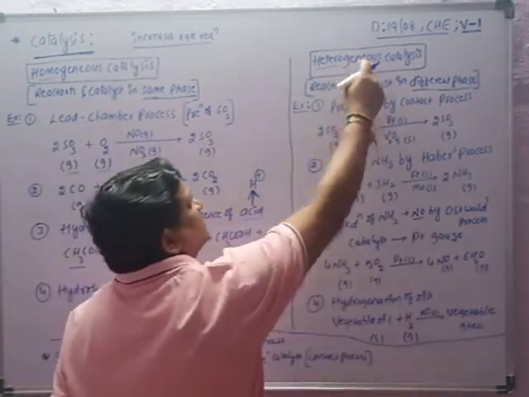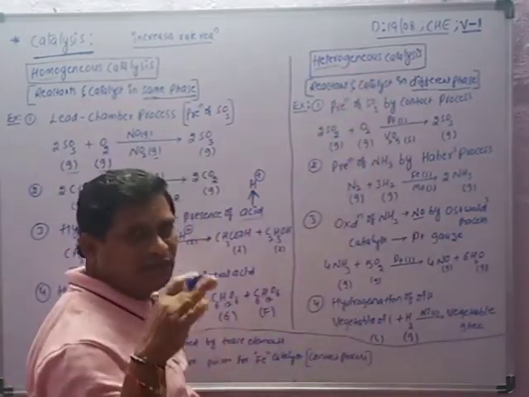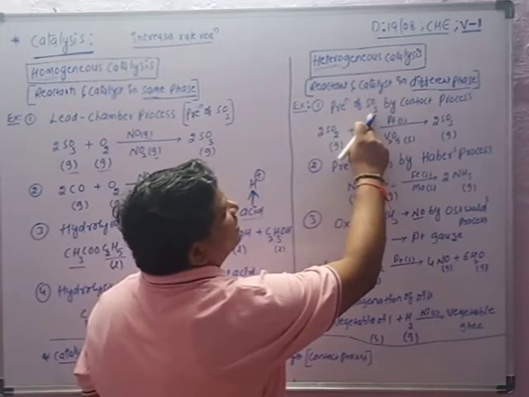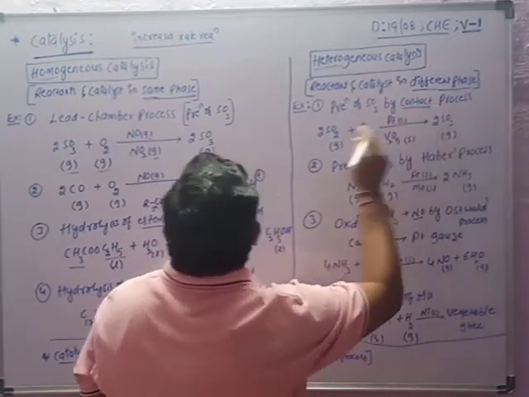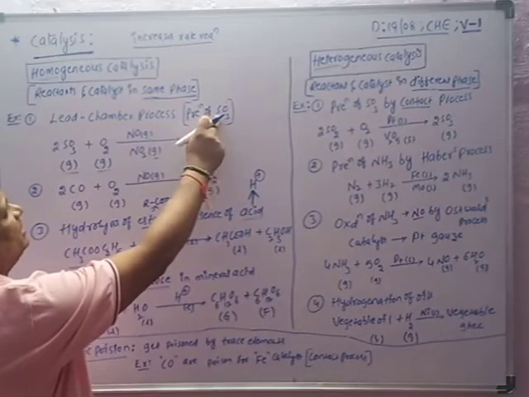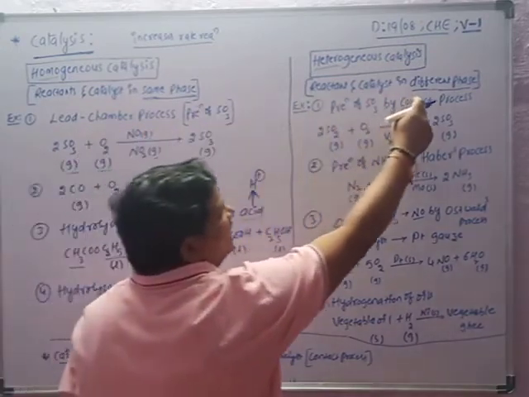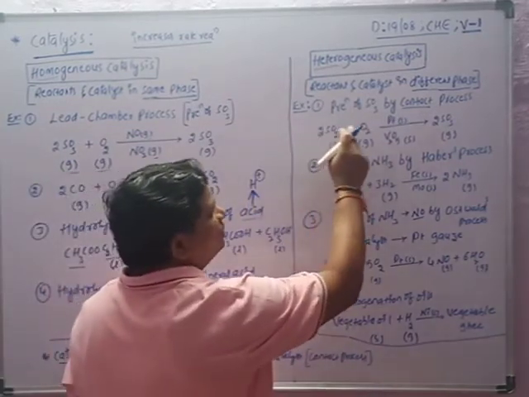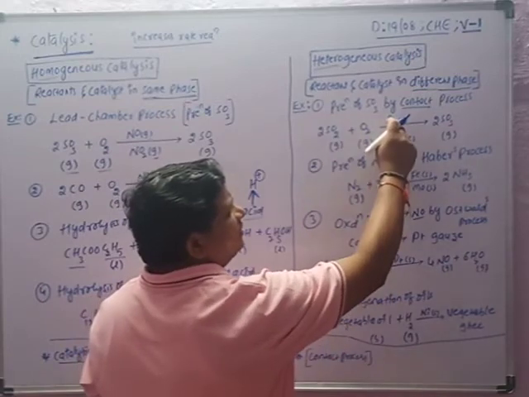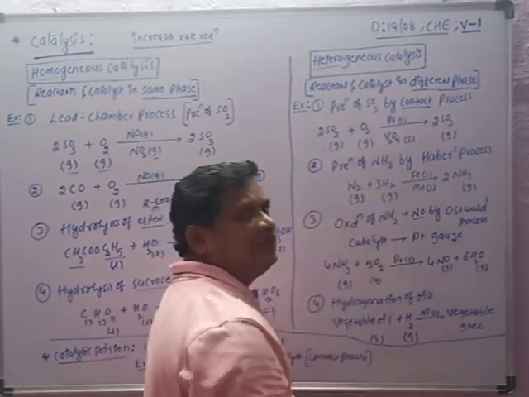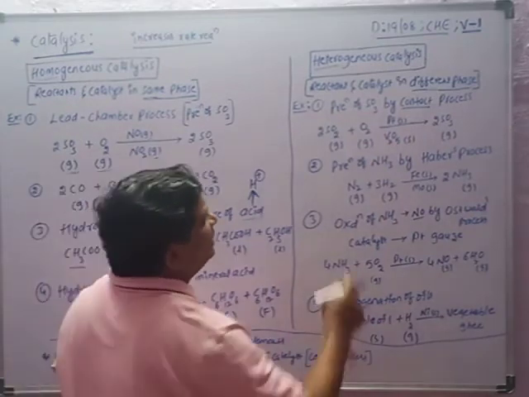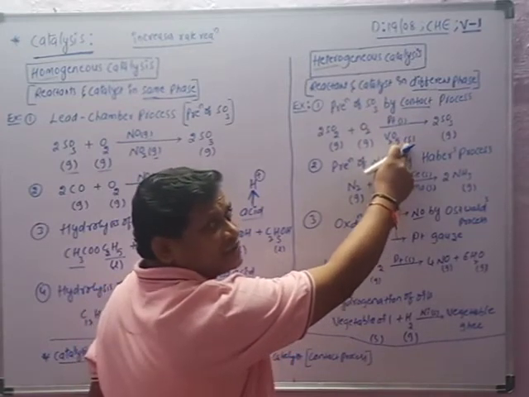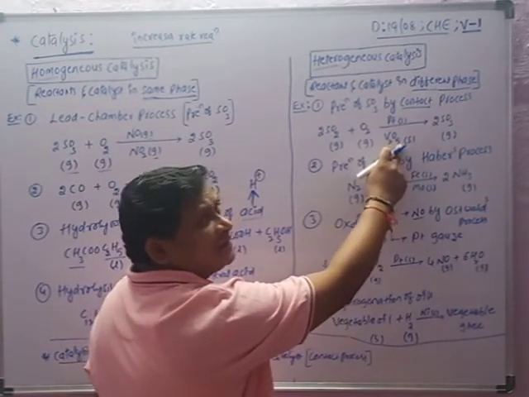Next, heterogeneous. Reactants and catalysts are present in different phases. The first one is preparation of SO3 by the contact process. This is also the preparation of SO3, but the lead chamber process and the contact process differ, so the catalyst also changes. SO2 plus O2 in the presence of platinum or vanadium pentoxide, V2O5. The reactants' phase is gas, while the catalysts, platinum and vanadium pentoxide, are solid. Gas and solid, different phases.